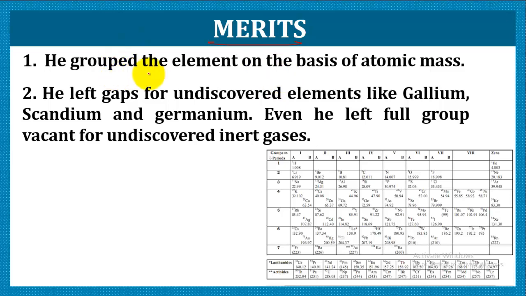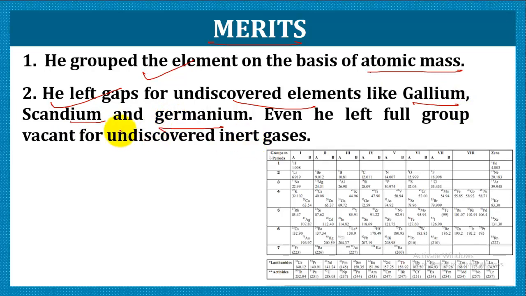He could group the elements on the basis of atomic mass. And the second, we already discussed, that he left gaps for the undiscovered elements, that is, he could predict the properties of undiscovered elements. And these elements got discovered later, that is gallium, scandium and germanium, and they filled those left gaps.